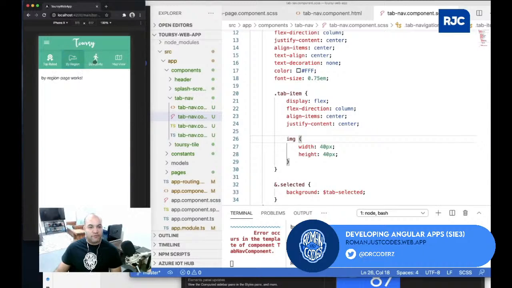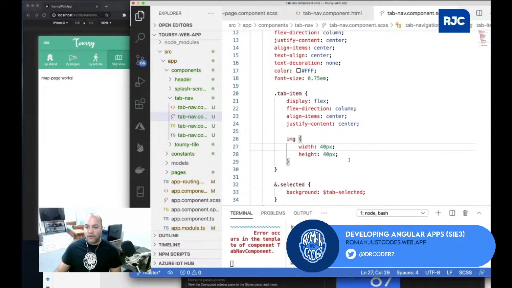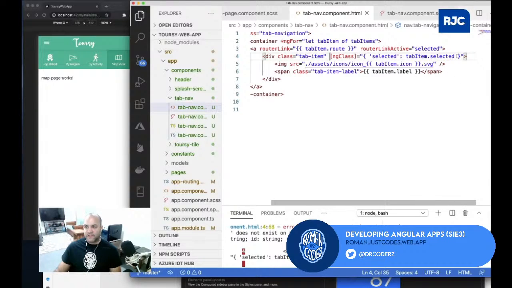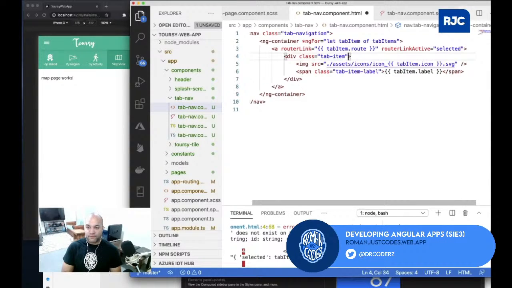So top rated by region, by activity, map view, and stuff like that. So I can even do, for example, let me see what's going on here. Property selected does not exist on type icon. Yeah, of course, because that doesn't exist anymore. So I can just get rid of this piece. I don't need that anymore. So I'll save that.